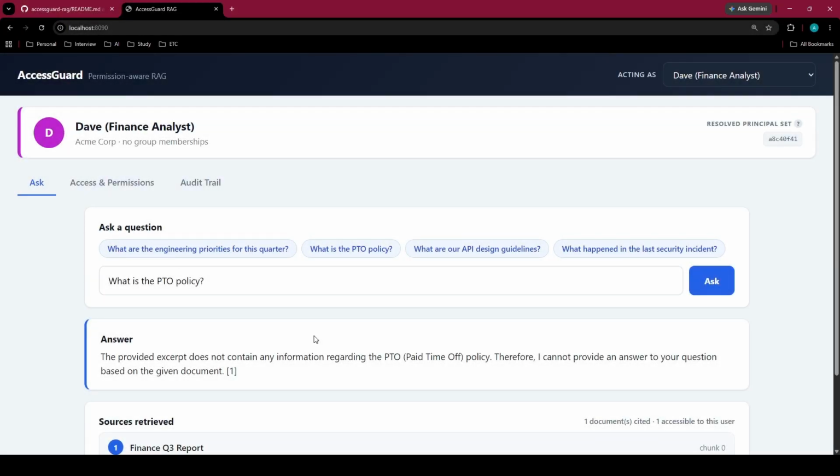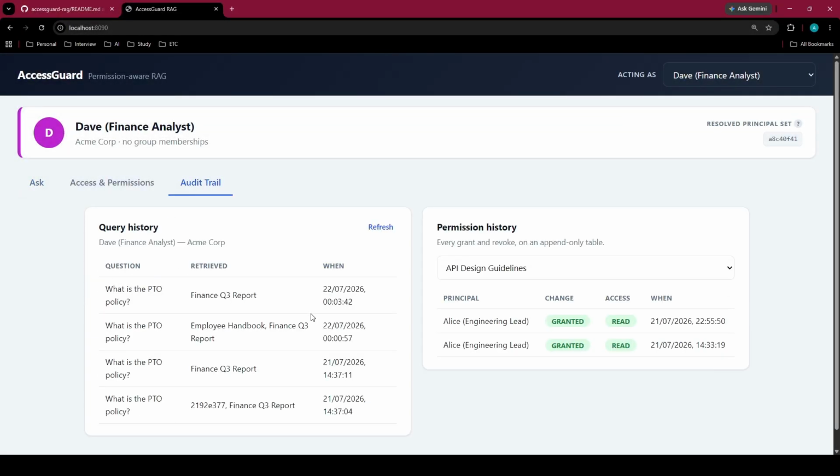Every query lands on an append only audit log. Who asked, what came back, and when. Here's Dave's query before the revoke with the handbook, and here it is after without it. And here's the revoke itself, timestamped right between those two queries. That's the paper trail a security review actually asks for.